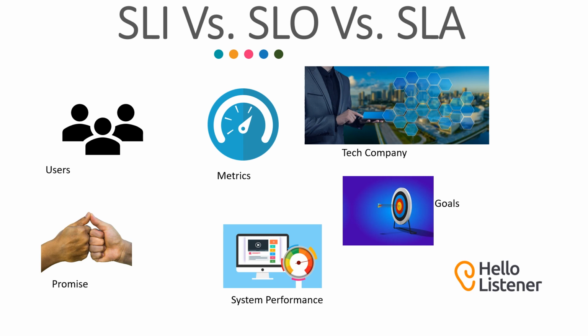If there is one thing every tech company has in common, it's all about your users. That's why SLA, SLO, and SLI, these three components play a very vital role, because these three represent the kind of promises we make to the users.